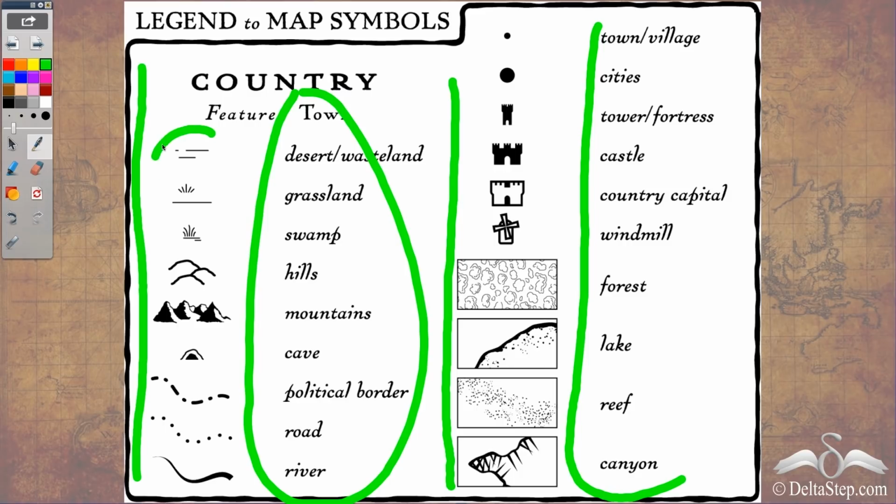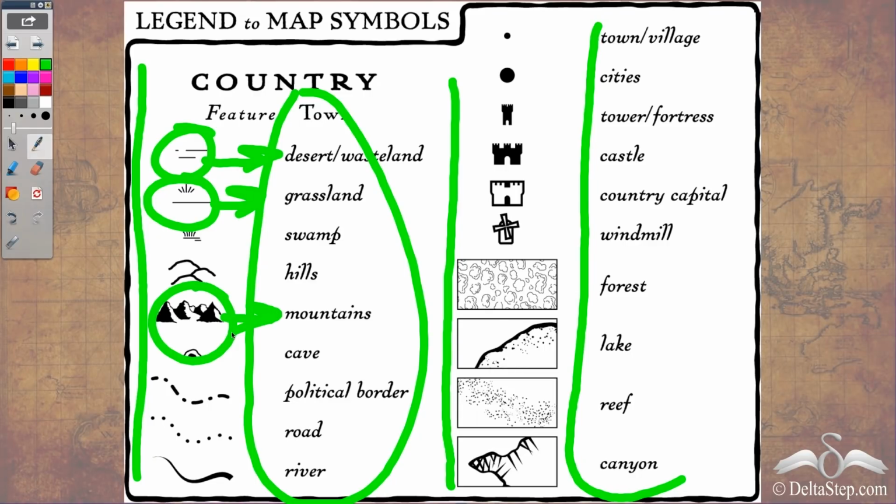So you see, this symbol means desert or wasteland. This symbol means grassland. These are mountains. Similarly, let's see this one. This is forest. These are lakes. Okay. Similarly, if in an area you have castles, you can have castles marked.